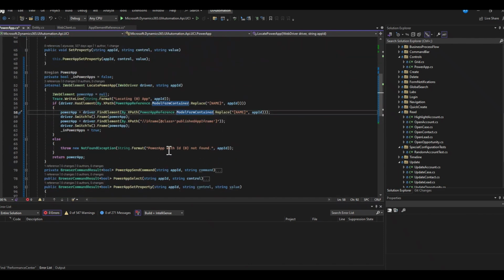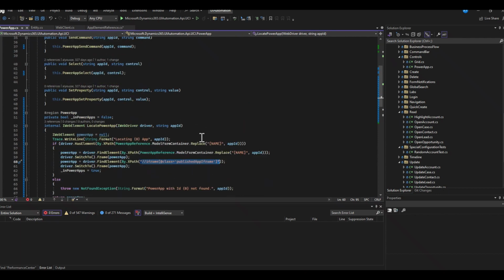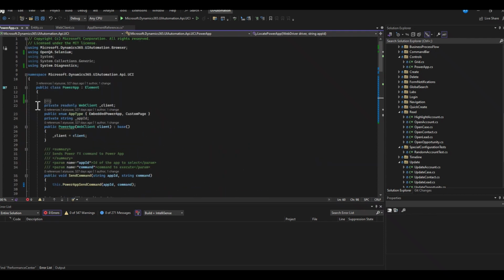Some things we'd probably want to do as well is look at some of these XPaths here. So this find element iframe, that's something we'll want to continue to refactor. When I see these hard-coded XPath strings, I want to take that and actually put this in the class. So whatever this is referencing, this class, some published iframe, locate the power app. This probably needs to be, again, something that's referenced in here. So maybe published app iframe would be a good name for it.